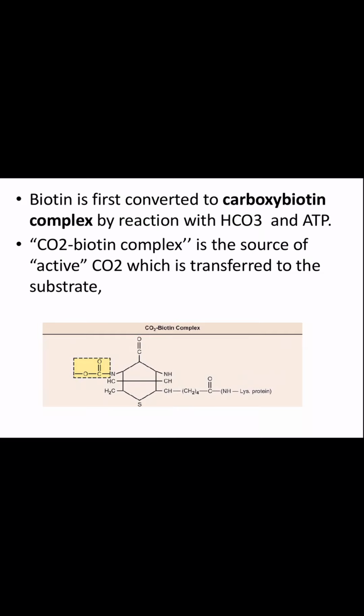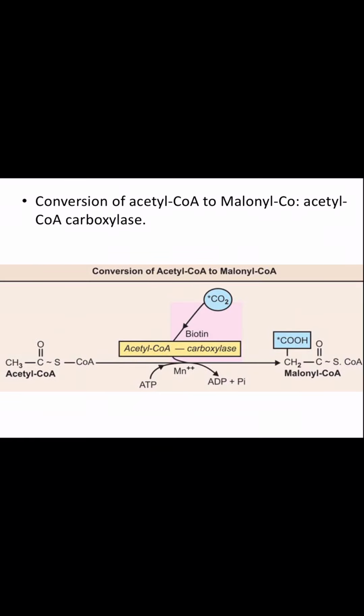I'll give you some examples also. See, there is an acetyl CoA, okay, it has to be converted into malonyl CoA, okay. Now this malonyl CoA, how will this be made? Acetyl CoA is to be carboxylated, okay, by the enzyme acetyl CoA carboxylase. Now this enzyme has biotin attached to it, okay. Biotin attached to it because it acts as a coenzyme to this carboxylase enzyme.